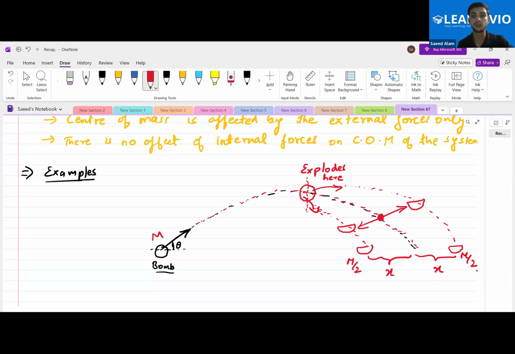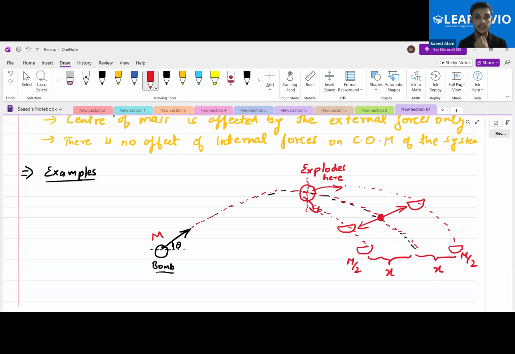So this is the whole concept of the center of mass regarding internal forces and external forces. And is this the same if it explodes into more than two particles? Will the center of mass still be at the same point?